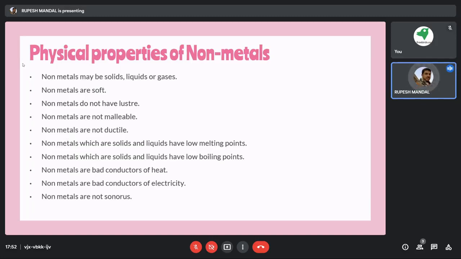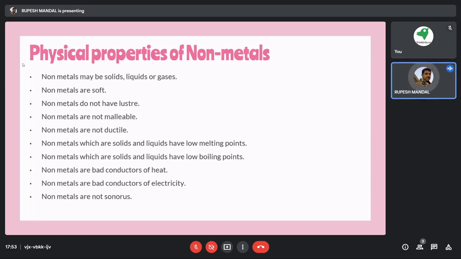For example, if everything were a very good conductor of electricity, everyone would get a shock, right? So there is equal opportunity for all of these metals and non-metals, and that's why we have both.